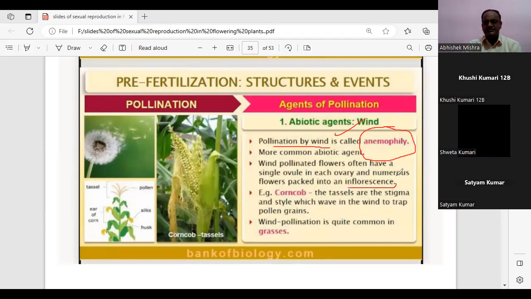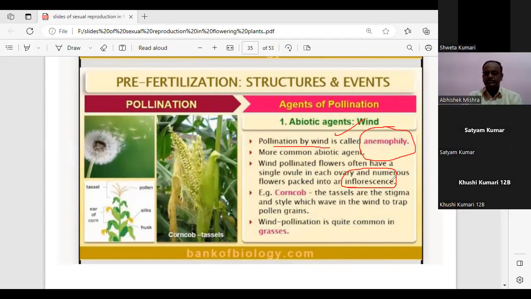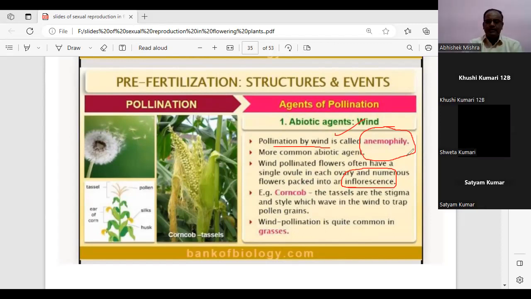Now, students, this term inflorescence we studied in class 11. Can anyone recall the class 11 chapter, Morphology of Flowering Plants? There we came across the word inflorescence. Anyone? Okay, Shweta, unmute yourself. Arrangement of flowers in a plant. Okay, very good. Arrangement of flowers in a plant is called inflorescence.